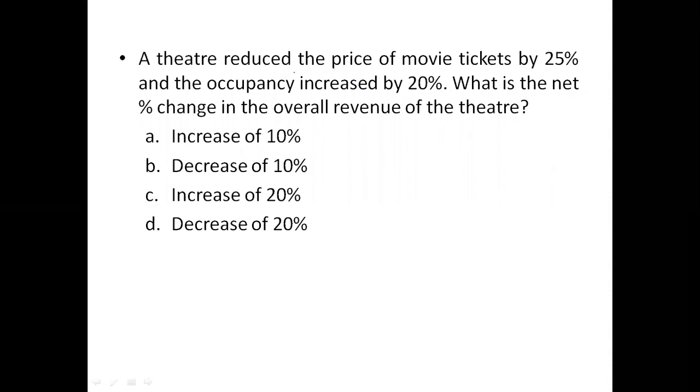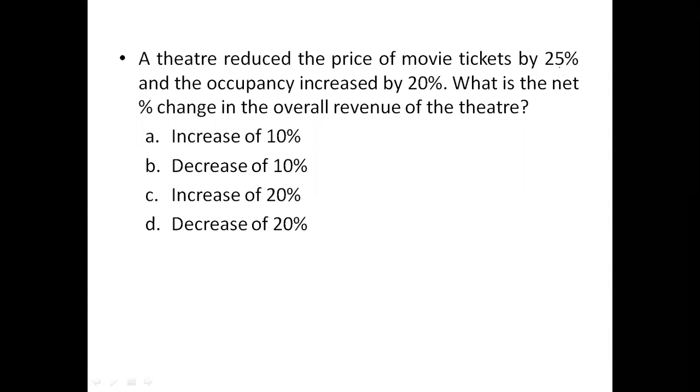A theater reduced the price of movie tickets by 25% and the occupancy increased by 20%. What's the net percentage change or net percentage effect on the overall revenue of the theater? So this is simply a multiple percentage change question which can be answered using compounding. 25% decrease happening at one place and 20% increase happening in another place.